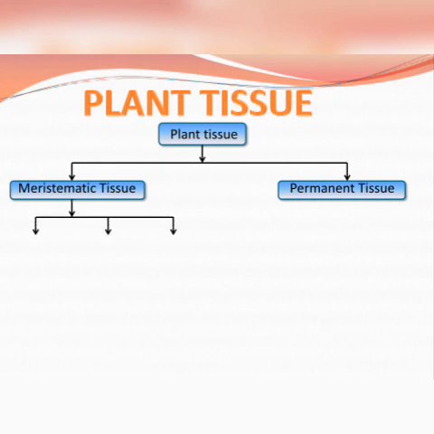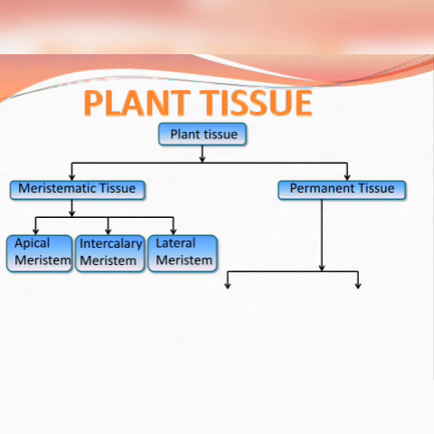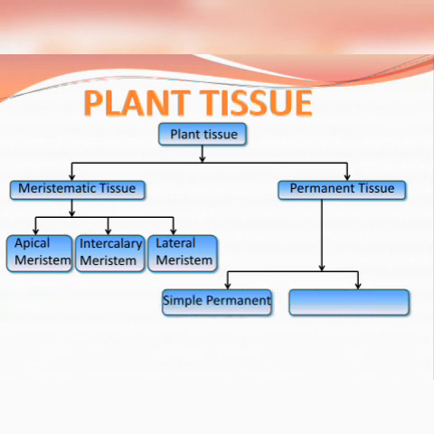Meristematic tissue is further classified into three types: apical meristem, intercalary meristem, and lateral meristem. On the other hand, permanent tissue is further divided into two types: simple permanent and complex permanent.